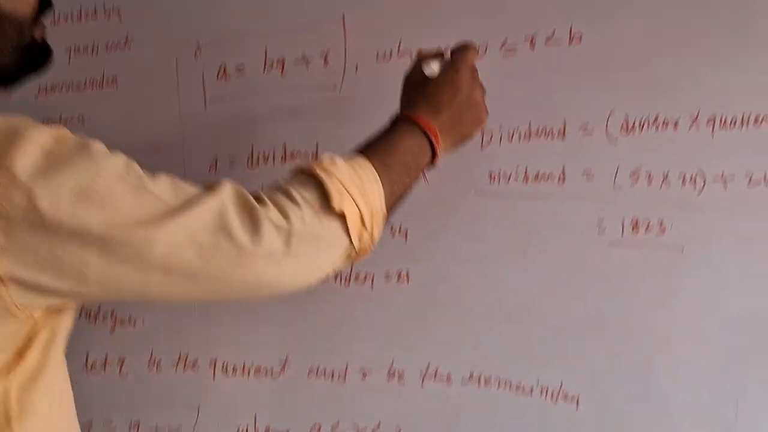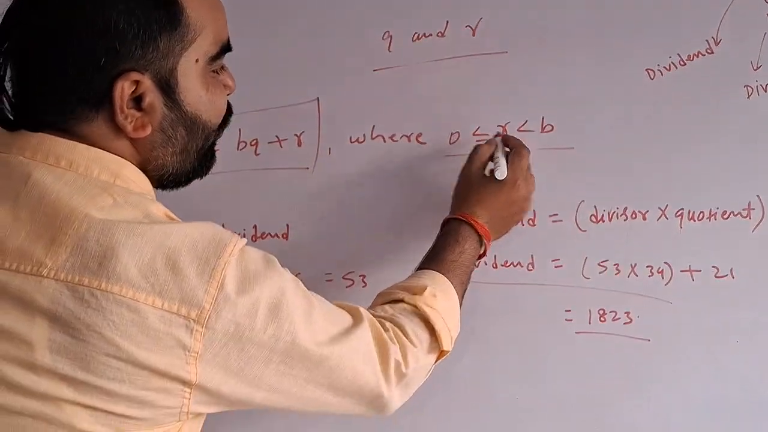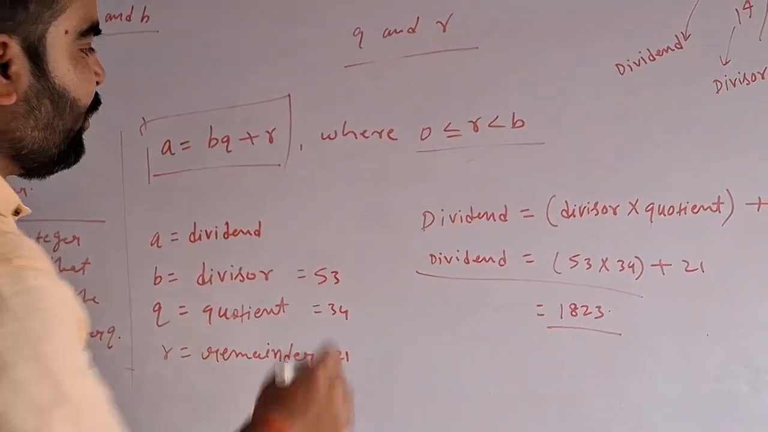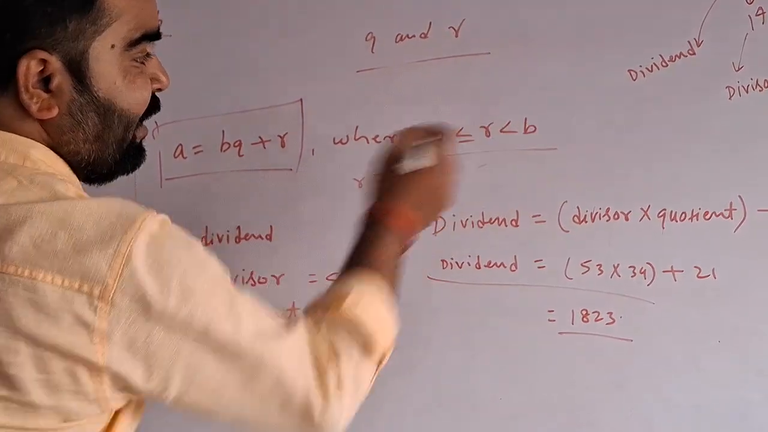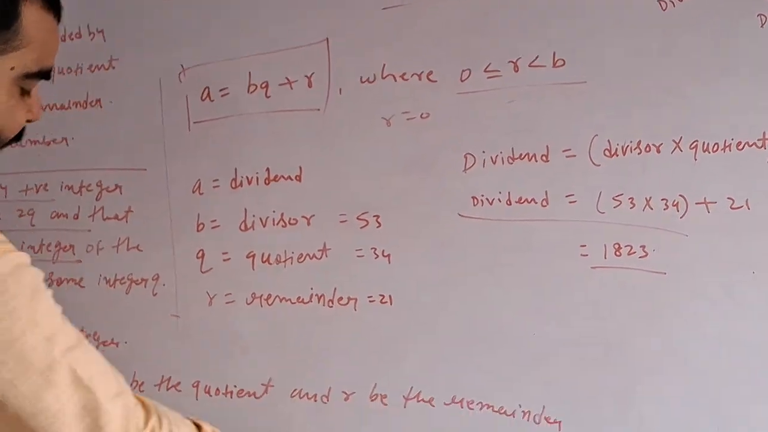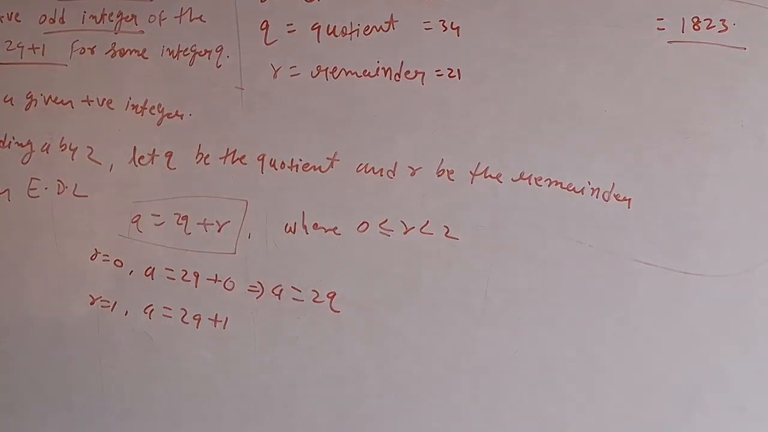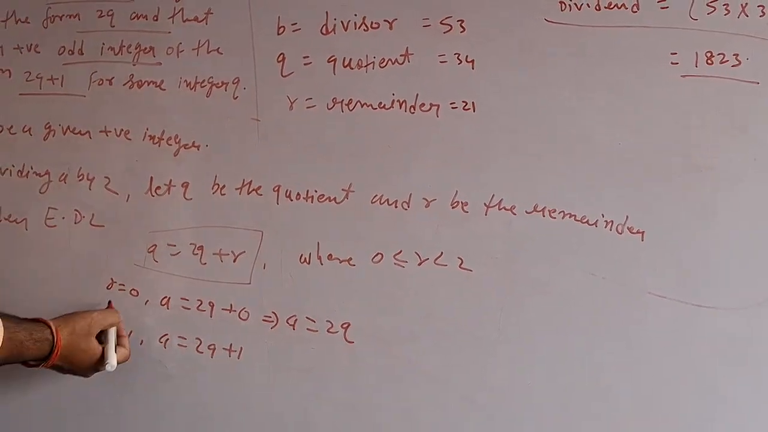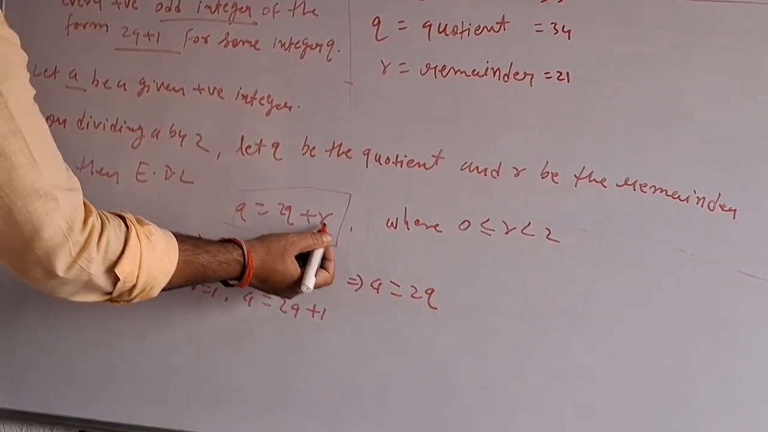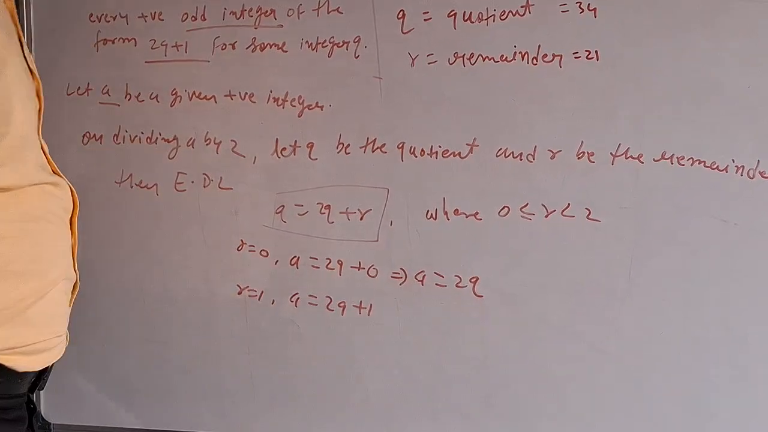अब it is a given condition that r should be greater than or equal to 0. Which means r equal to 0 can be, and it should be less than b. और b का वैल्यू यहाँ पे 2 है, तो r should be less than 2. तो यहाँ पे मैंने एक बार r is equal to 0 लिया. Now put r is equal to 0. What will you get? a is equal to 2q.